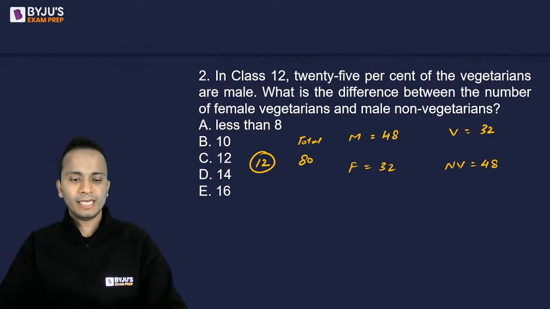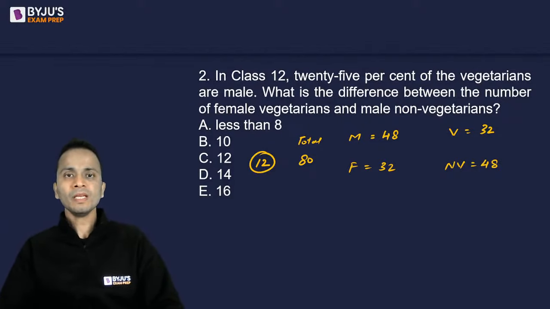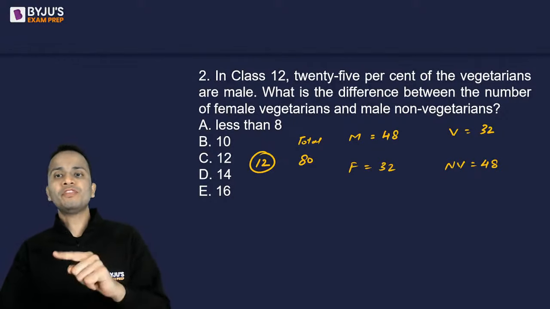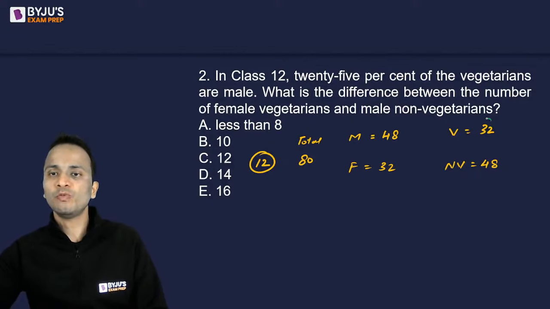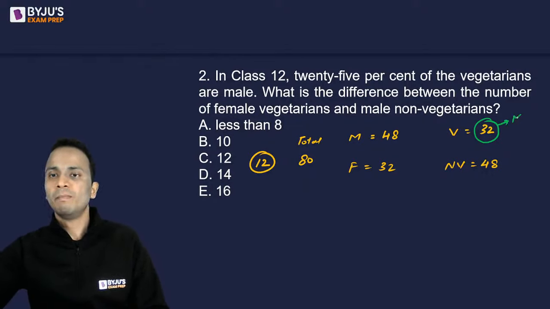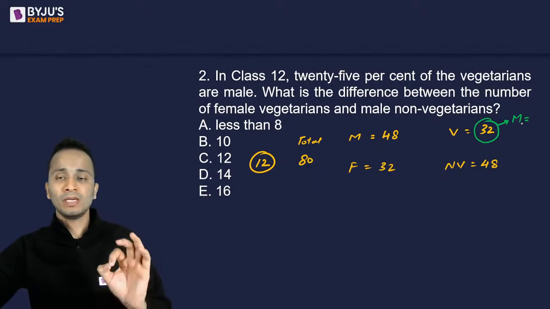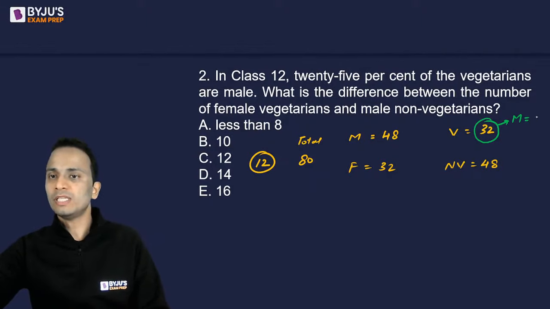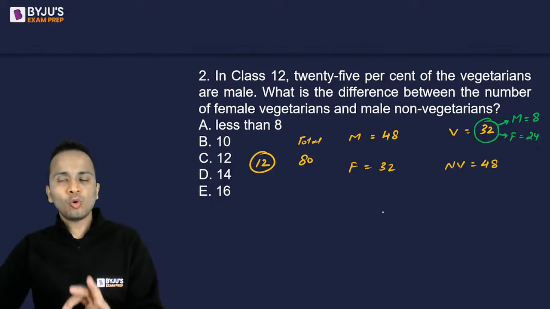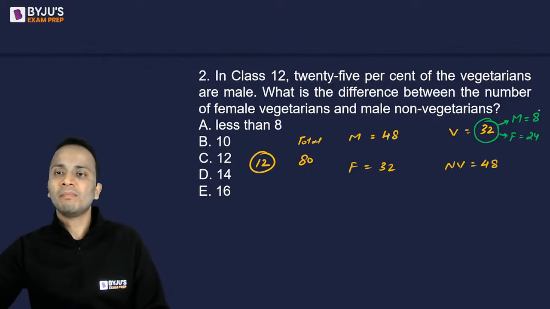All right, now let's have a look at this one. The question says that for class 12, 25% of the vegetarians are males. How many vegetarians do we have? 32 vegetarians. Out of this, 25% are males. So how many male vegetarians are there? 25% of 32, that is 8. So out of these, females will be 24. So out of total vegetarians, 8 are males.